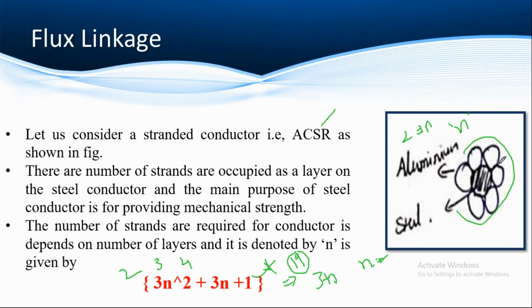So this is the single layer. After the forming of layers, after the steel material, that we call as single layer. So this is the equation we already discussed, which is used for finding how many strands are required based on the layers.